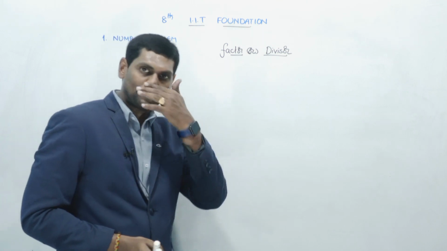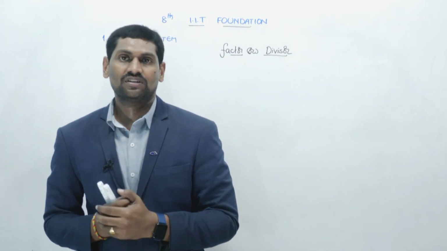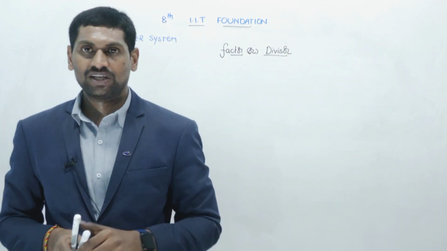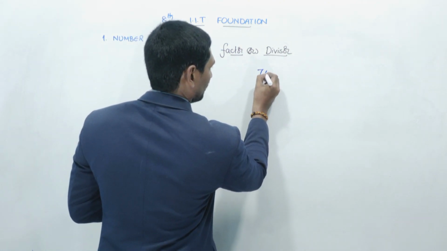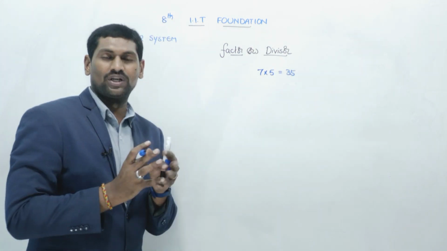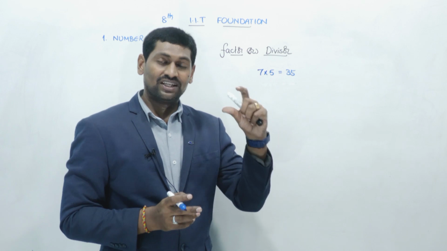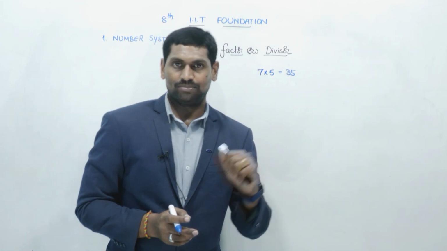Okay, so simply I can explain the factor and multiple both by taking the same example. Let me take an example like 7 5s are 35. So I am taking just one of the multiples of 7, or one of the numbers in the 7 table.